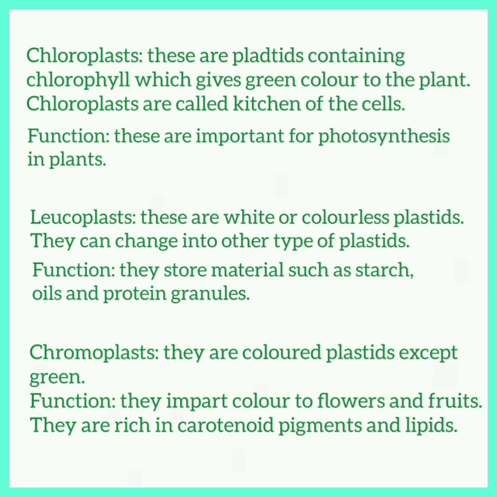Chloroplasts. These are plastids containing chlorophyll which gives green color to the plant. Chloroplasts are called kitchen of the cells. Function. These are important for photosynthesis in plants. Leucoplasts. These are white or colorless plastids. They can change into other type of plastids. Function. They store materials such as starch, oils and protein granules.